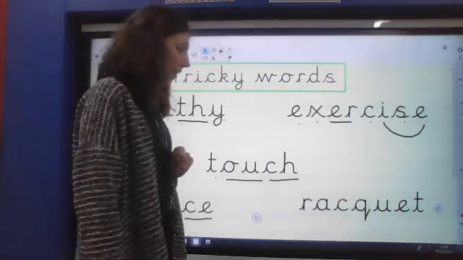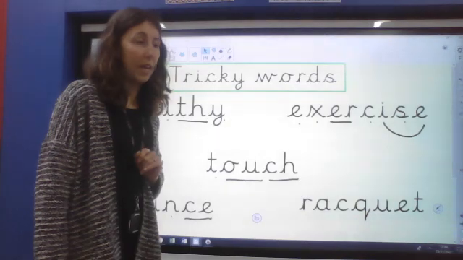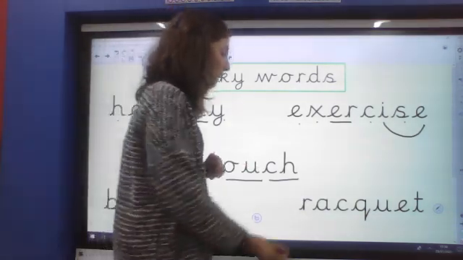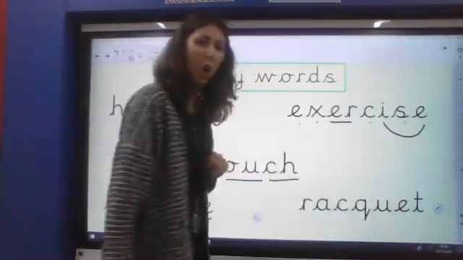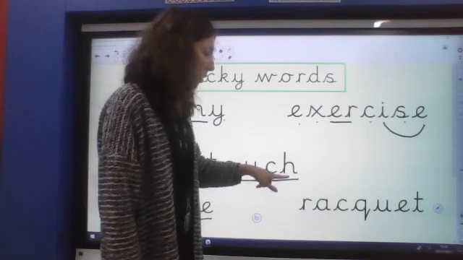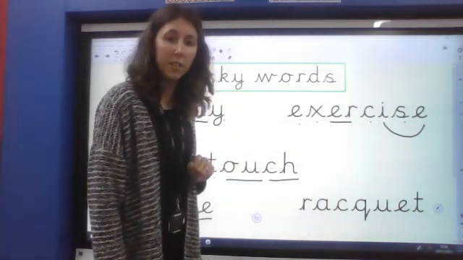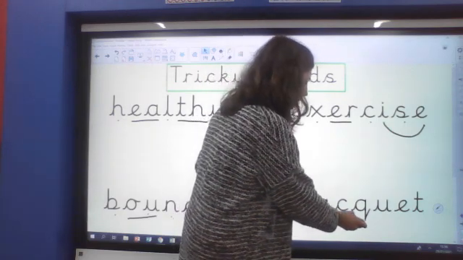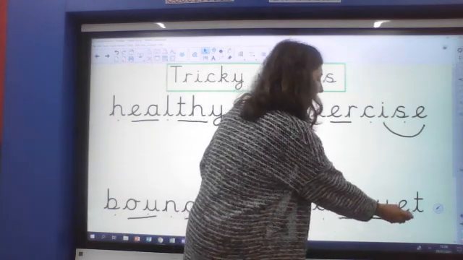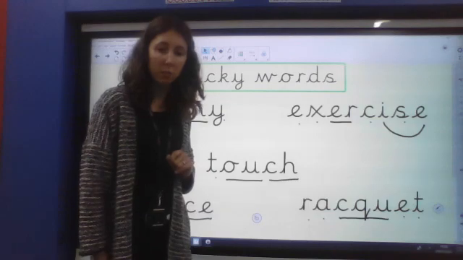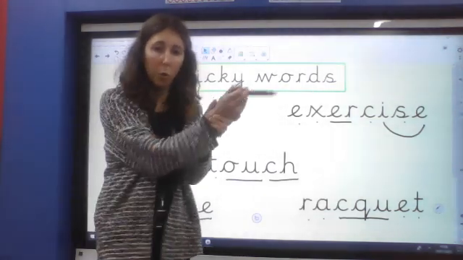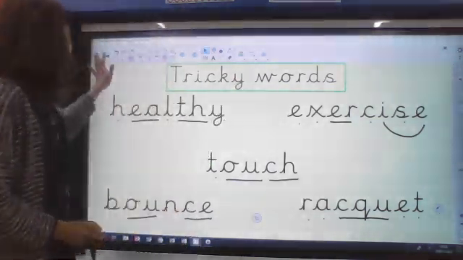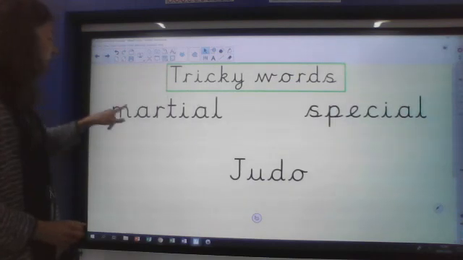Okay, this word, this is another thing that you might use in a sport. And this word, it looks like it's got a qu sounding, but this word is racket. Racket. Hit the ball with the racket, might you? Okay, last few then.